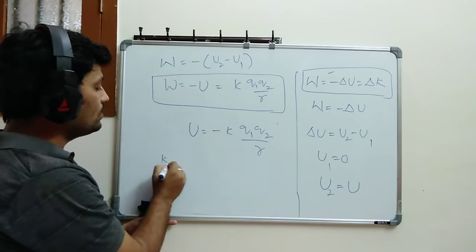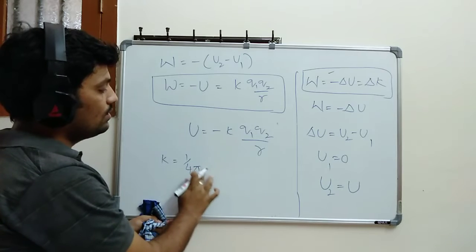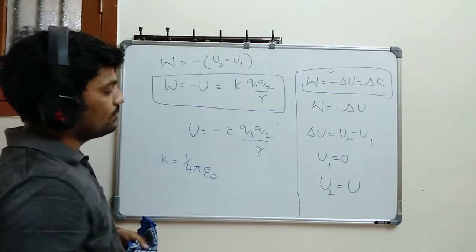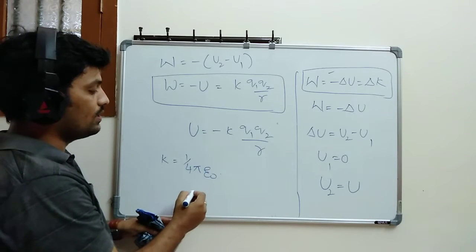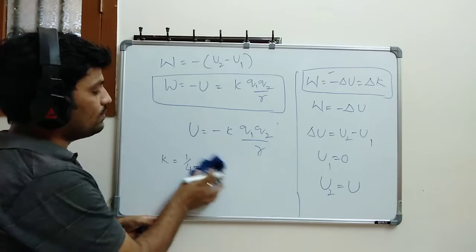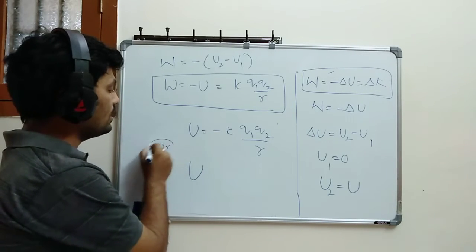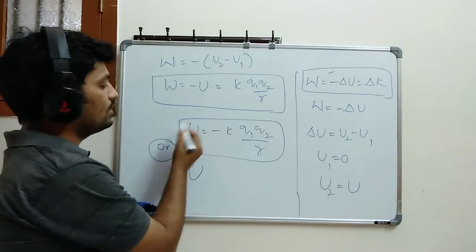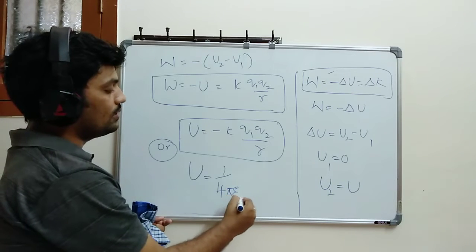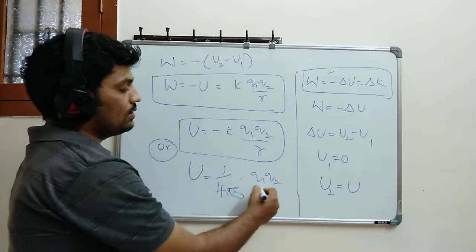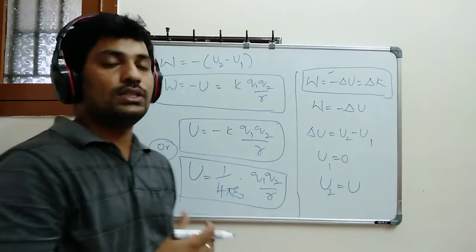If K is equal to 1 divided by 4 pi epsilon naught, then this whole potential energy becomes, if I write it directly, the equation again converts into the formula U equals minus 1 divided by 4 pi epsilon naught Q1 Q2 divided by R. So this is the potential energy between the two charges.